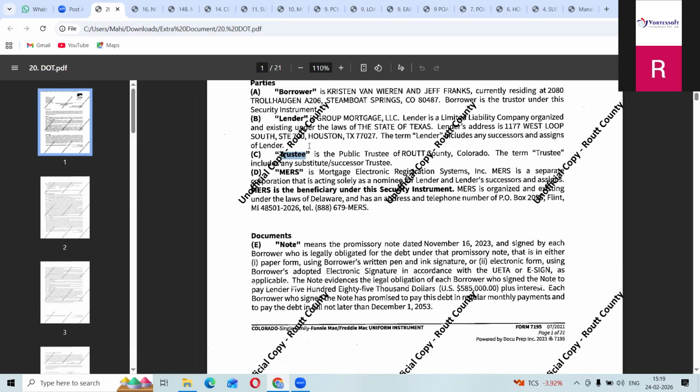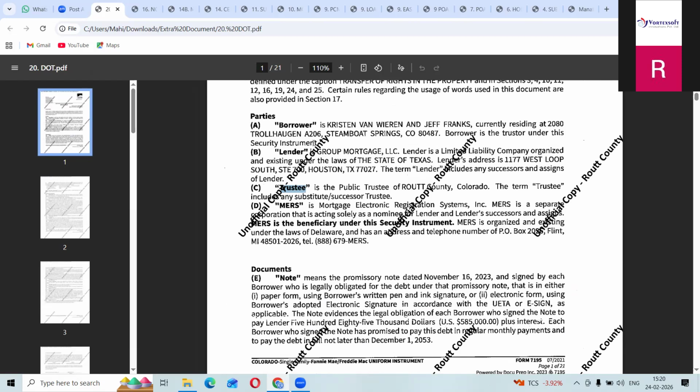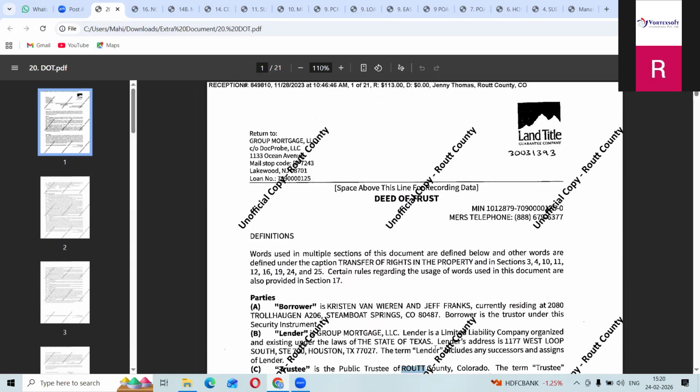Here, as I already told, three persons are involved: borrower, lender, and trustee. Borrower means the person who is taking the loan. Lender means the institute that is funding the amount. See, Group Mortgage LLC, they are funding the amount. Trustee means the middleman. On behalf of the bank and borrower, one person will work, and we call that person the trustee. See, they have mentioned the trustee here also. So this is a DOT. In judicial we call it a mortgage, and in non-judicial we call it a DOT. For this DOT, you have to take it until satisfaction or release.